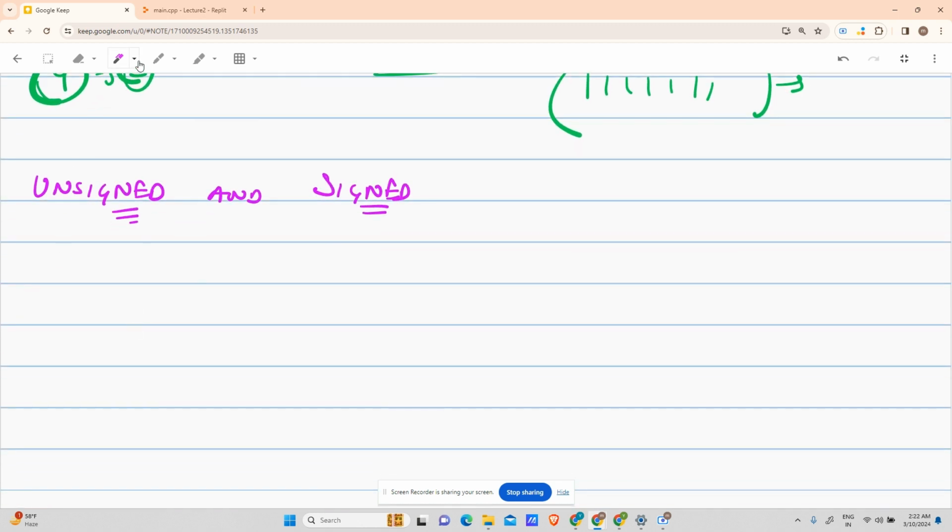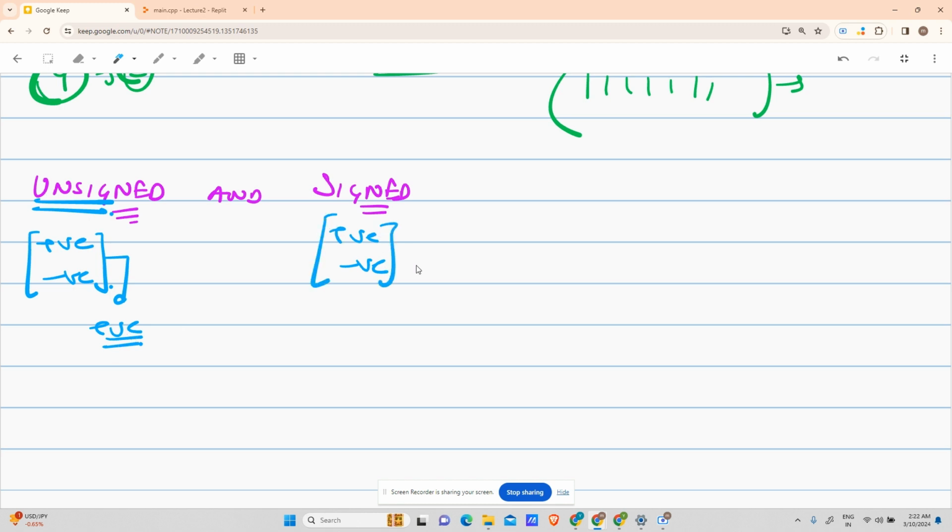Now what is unsigned and signed? Let me explain in very layman terms. Unsigned means all of them are positive; I care about magnitude, I don't care about the sign. Signed means I care about the sign, that -1 is different from 1.